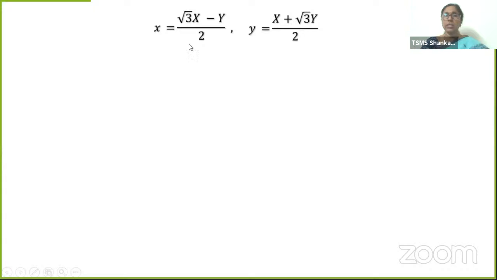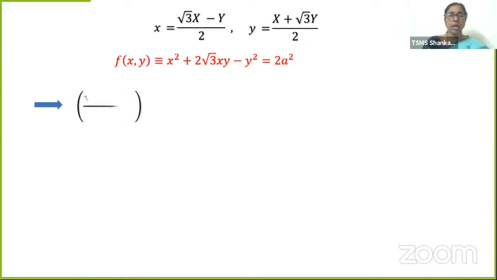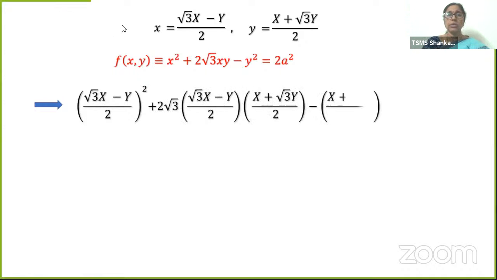Let's do that. This is the value that we got. What is the given equation? x square plus 2 root 3 xy minus y square is equal to 2a square. Now I am going to substitute, students. Let's observe carefully. What is x value? x value is (root 3X minus Y) by 2 whole square, plus 2 root 3 into x value (root 3X minus Y) by 2 into y value (X plus root 3 Y) by 2, minus y square (X plus root 3 Y) by 2 whole square is equal to 2a square.